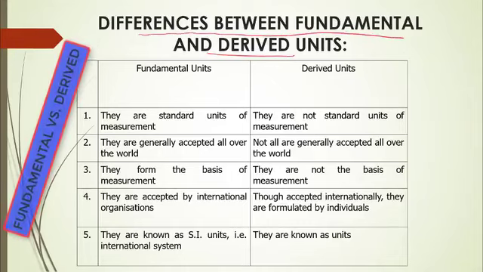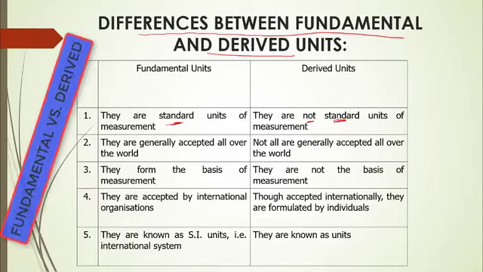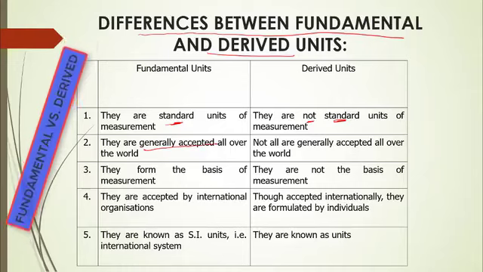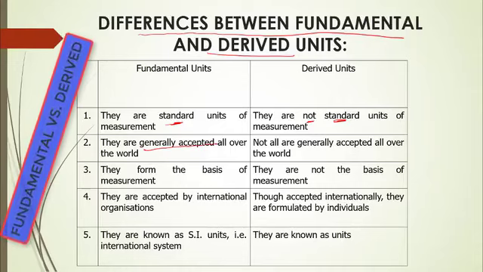The differences are that, one, fundamental units are the standard units of measurement. On the other hand, derived units are not the standard units of measurement. They are gotten from fundamental. Fundamental is generally accepted all over the world. It means whatever unit of measurement we use in Gambia will also be used in US, respectively. It is generally accepted all over the world.